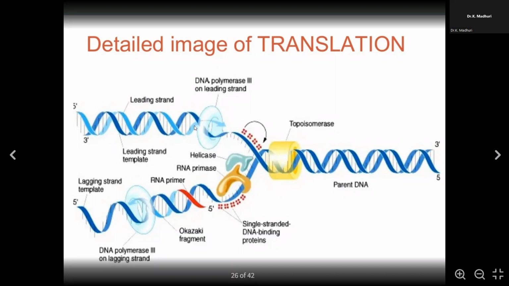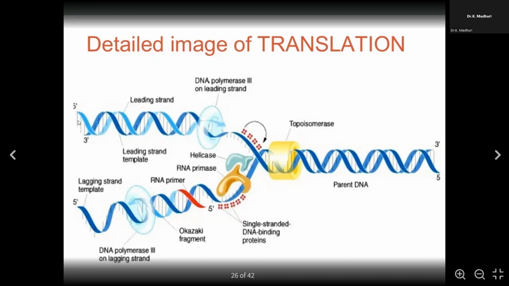So in replication, we are trying to pass the information from one DNA to the next daughter cell DNA by semi-conservative replication. So in the semi-conservative replication, you can see that you have a 5' to 3', 3' to 5' DNA. And as you can see, the 5', the light blue color strand over here, this is your leading strand.